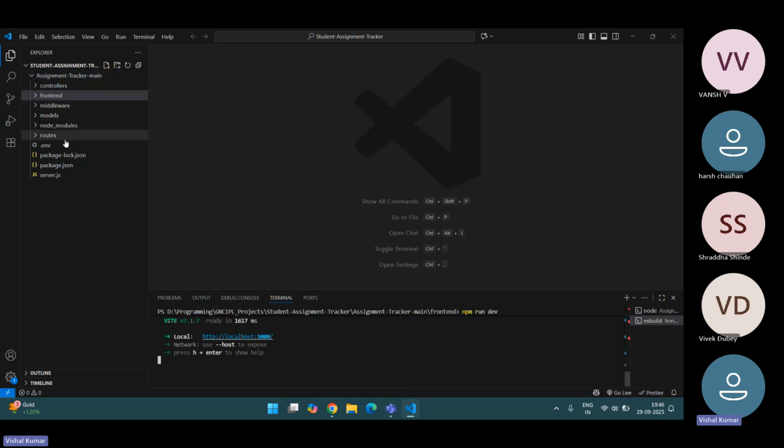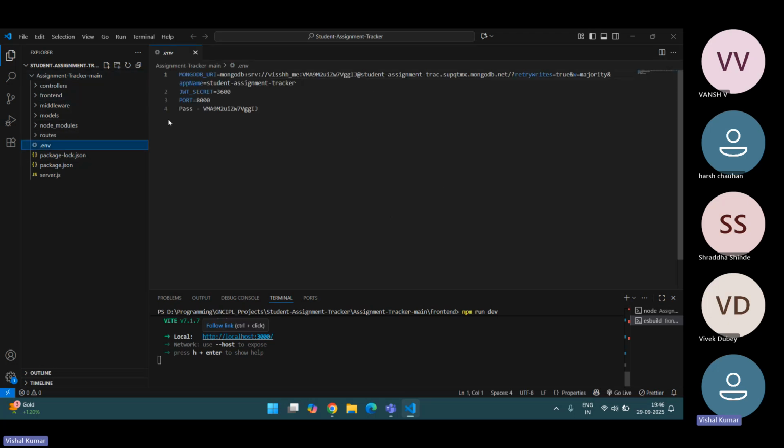First of all, I want to show you the .env file. Here's my port, here's my MongoDB route, and here's my app name. Here's my JSON web token, and here's my port number on which the backend part is running. So let's go to the backend part first.